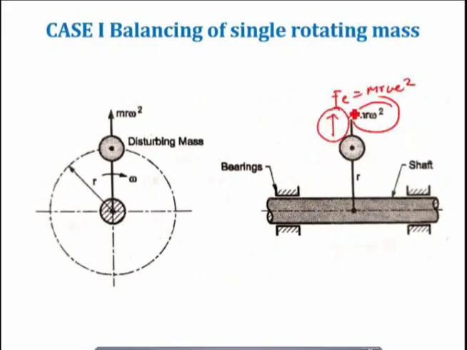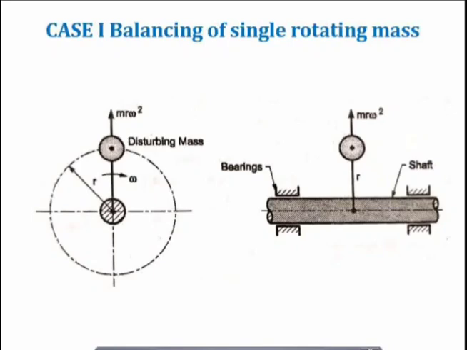Now this unbalanced force or centrifugal force creates an unbalanced condition. Unbalanced condition means what? It will increase the load on the bearings, it will increase the bending moment on the shaft, and it will even create vibrations in the system. So this single rotating mass we have to balance by providing another mass which will counteract this centrifugal force Fc, that is an unbalanced force. This is called the process of balancing, and the same thing we will do here in case number one, balancing of a single rotating mass.